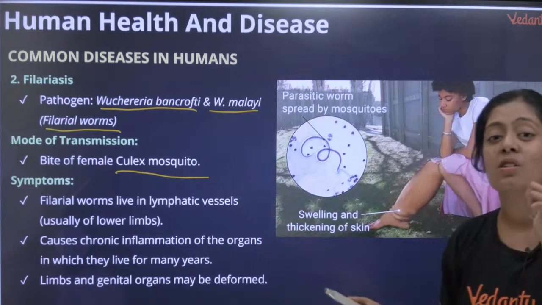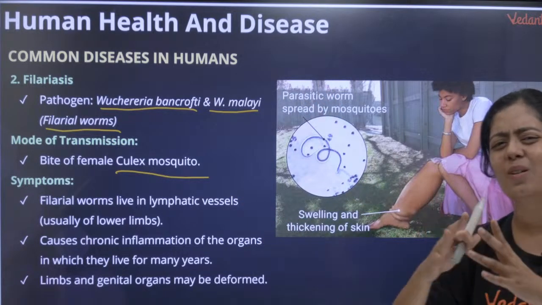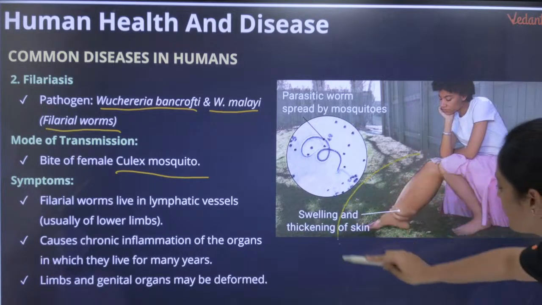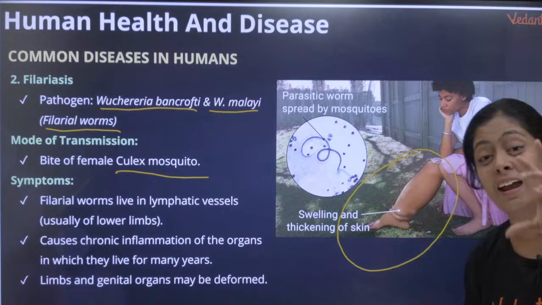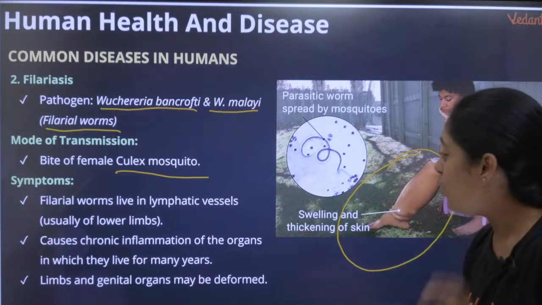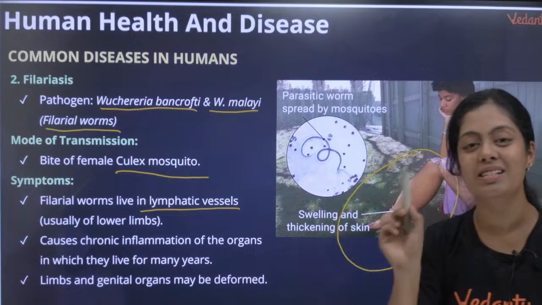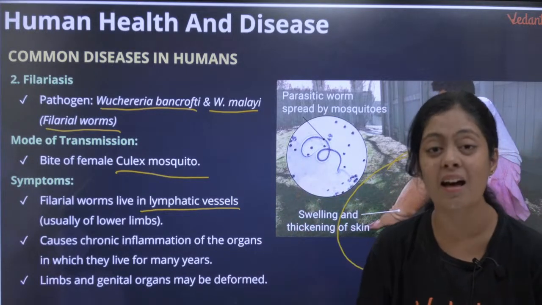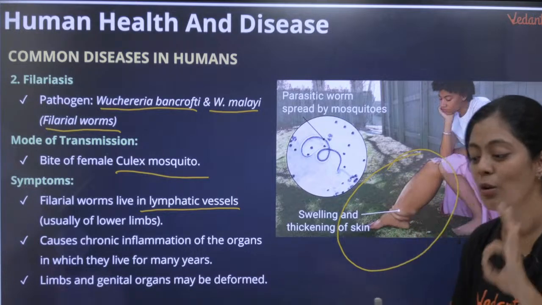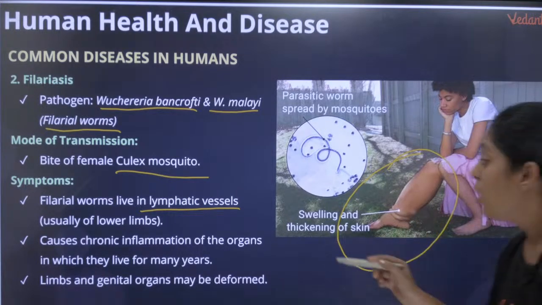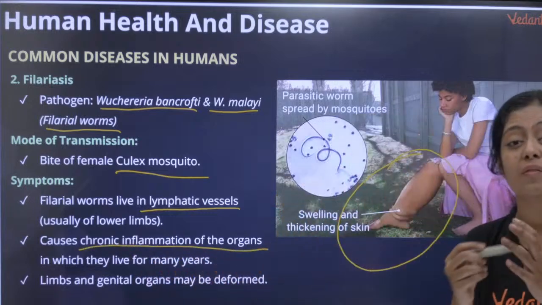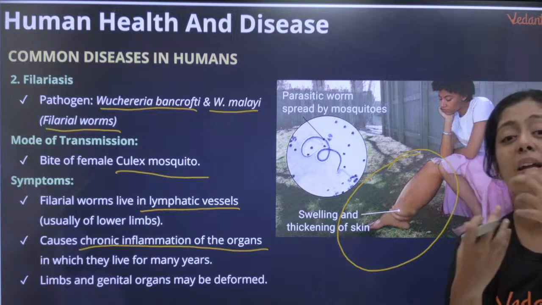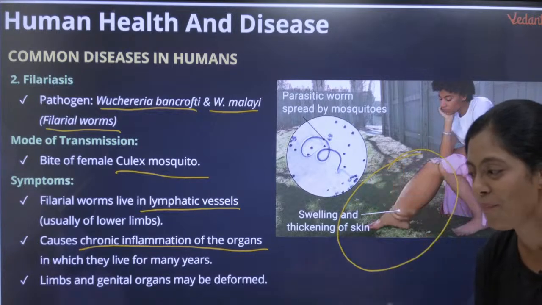Okay, filariasis, Culex mosquito. Its symptoms are a very difficult thing. You can see here how the lymph nodes are swollen. Where do these filarial worms stay? They stay in the lymphatic vessels, usually in your lower limbs. It is in the lymphatic vessels of your legs that this filarial worm settles, kids. That's very, very important. It causes chronic inflammation of the organs. Whichever organ they are in, it causes inflammation of that organ. What is inflammation? Swelling. Yes, Wuchereria bancrofti.